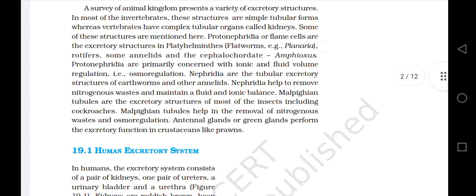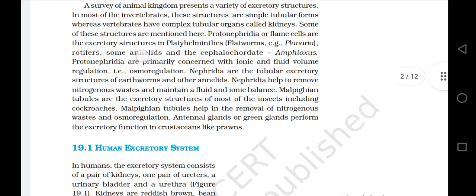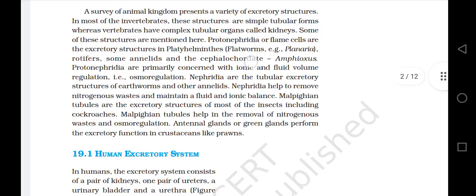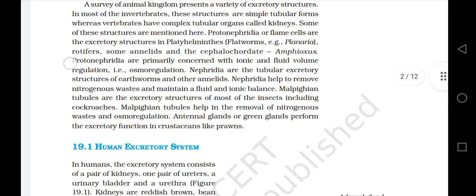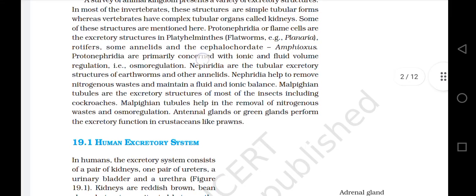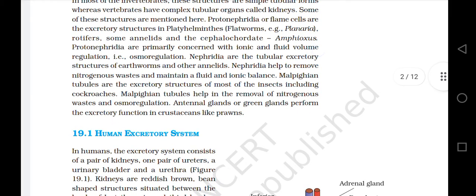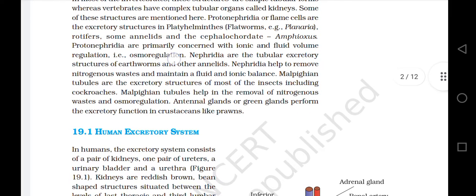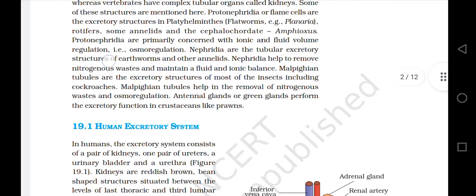Example, planaria, rotifers, some annelids, and the cephalochordate Amphioxus. Protonephridia are primarily concerned with ionic and fluid volume regulation, that is, osmoregulation. Nephridia are the tubular excretory structures of earthworms and other annelids.